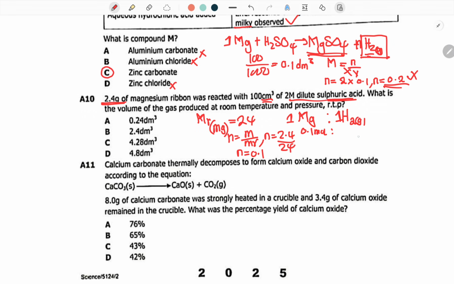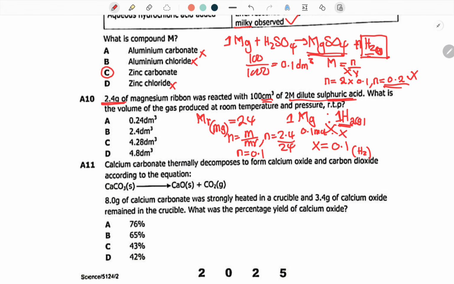That implies the 0.1 mole of magnesium is the same for hydrogen here. Or if you want, you can calculate. You just put x here, then you cross multiply. So x is going to equal 0.1. So this 0.1 is the number of moles of this gas here, hydrogen.